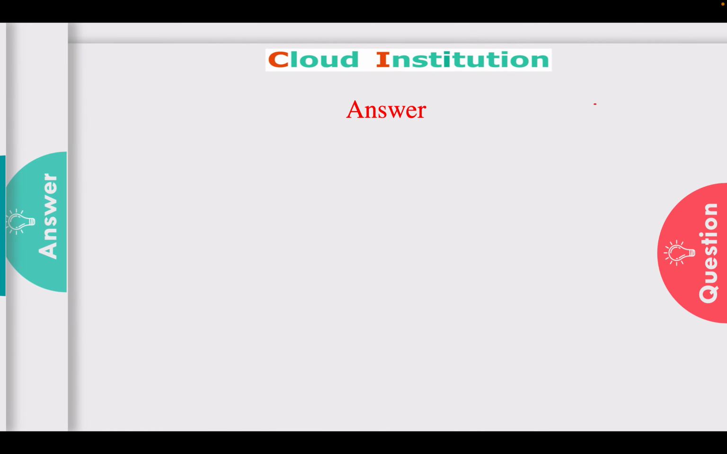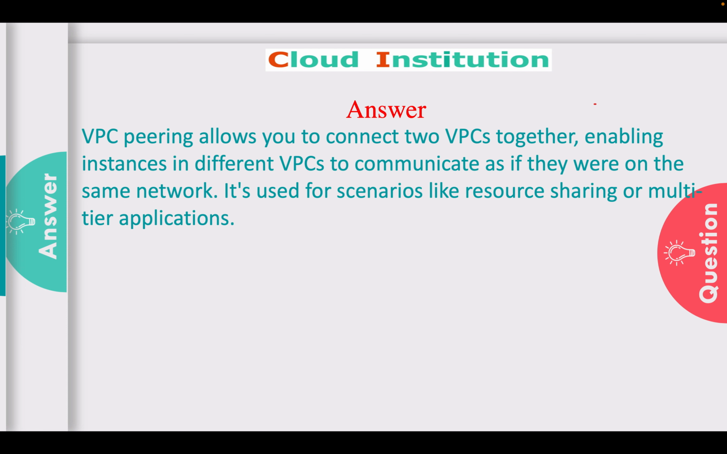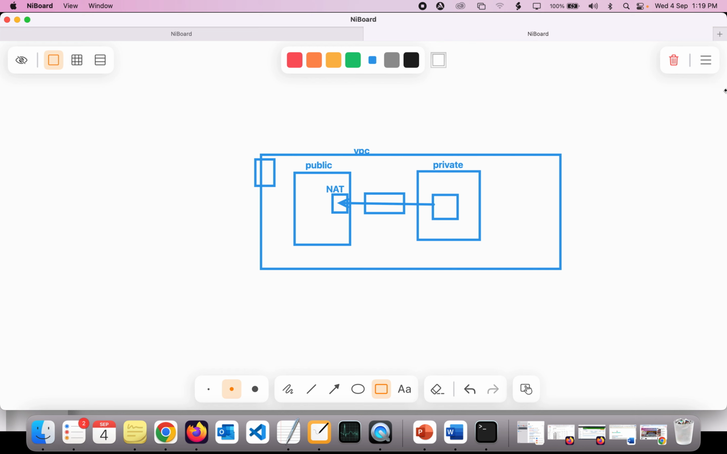So what is VPC peering? VPC peering allows you to connect two VPCs together, enabling instances in different VPCs to communicate as if they were on the same network. It's used for scenarios like resource sharing and multi-tier applications. What do you mean by this? For example, if you can go here,